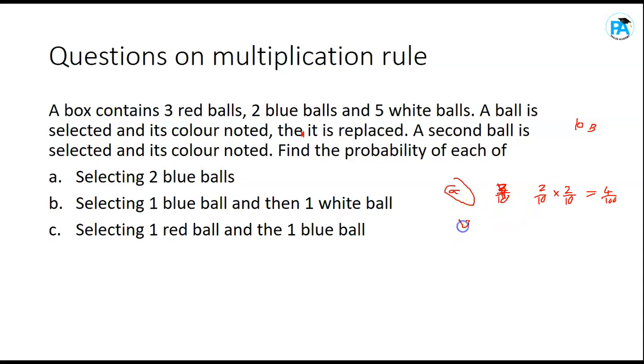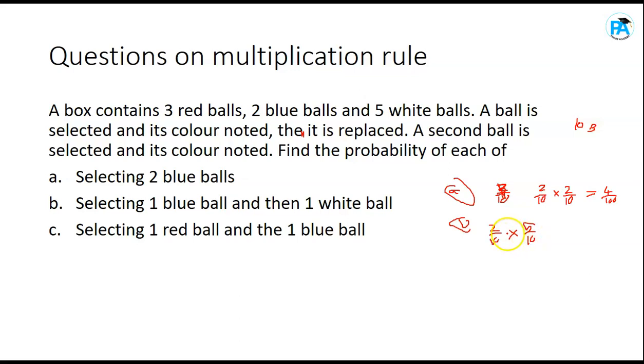Then B. What's the probability of selecting 1 blue ball and then 1 white ball? What is the probability of selecting a blue ball? Is it not 2 over 10? Number of blue balls over number of balls. And 1 white ball. What's the probability of selecting a white ball? It's 5 over 10. Number of white balls over total number of balls.